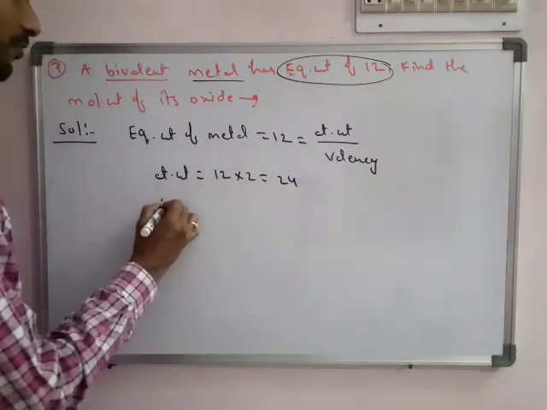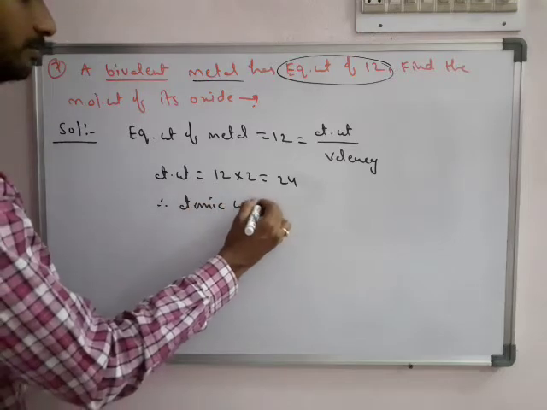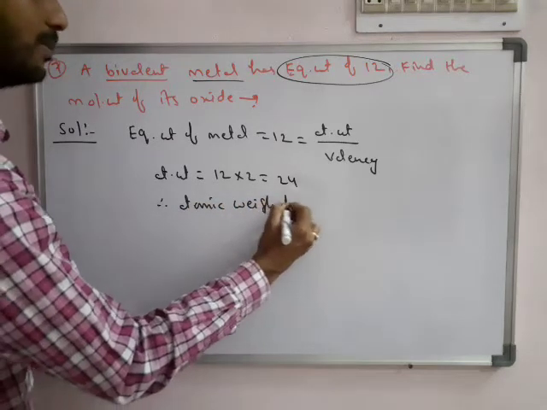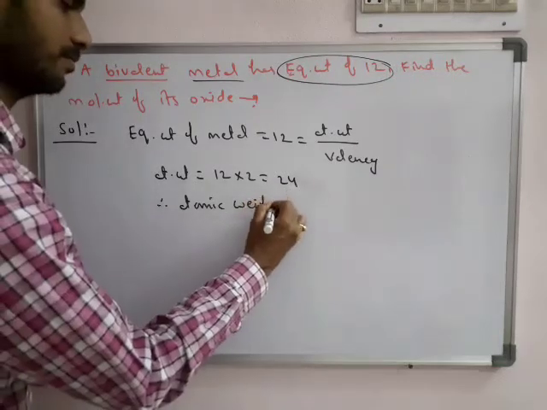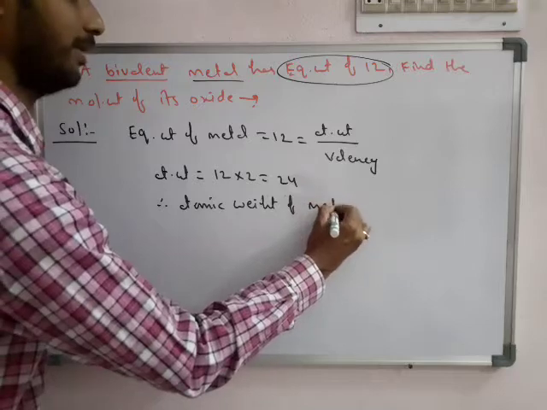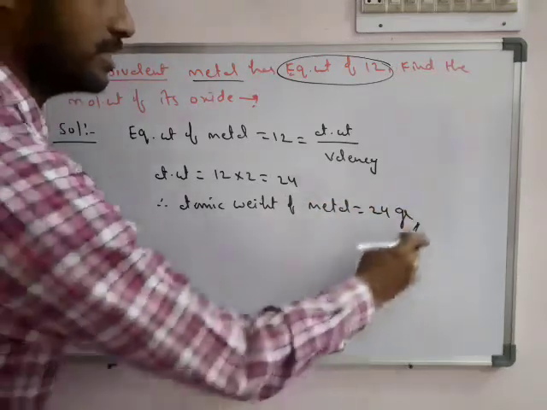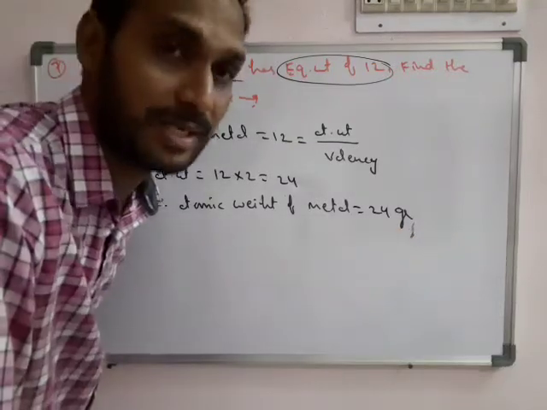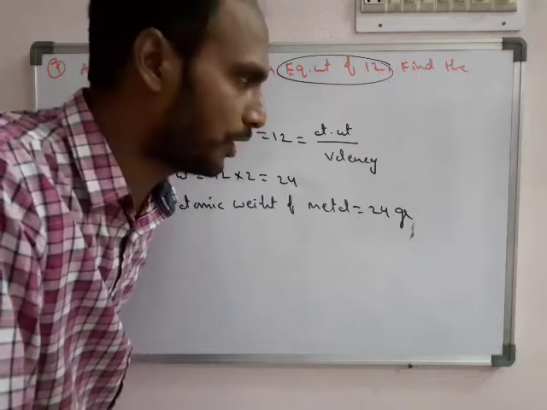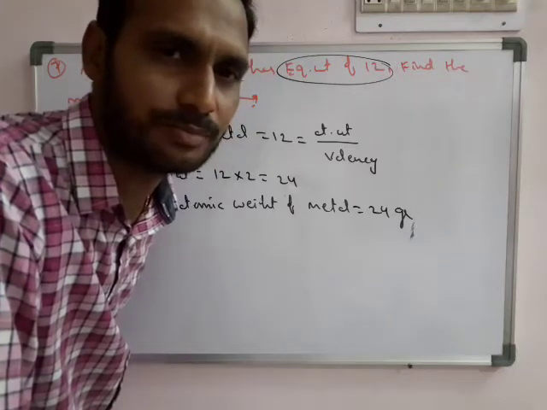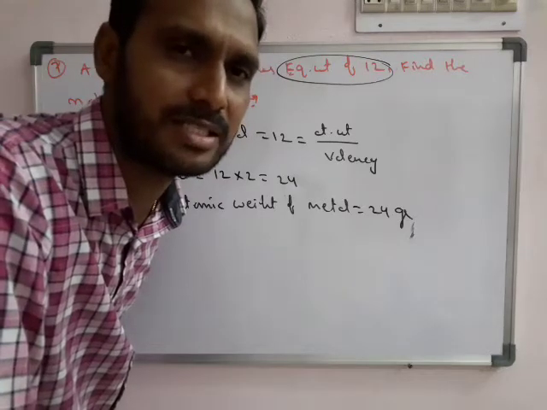So therefore we can write atomic weight of metal is equal to 24. What is that metal? So obviously it is magnesium. So in the 24 వేరే metal కి వచ్చే ఛాయిస్ లేదు. But whatever it is, here we are not concluding it is magnesium. Just we are guessing it is magnesium.